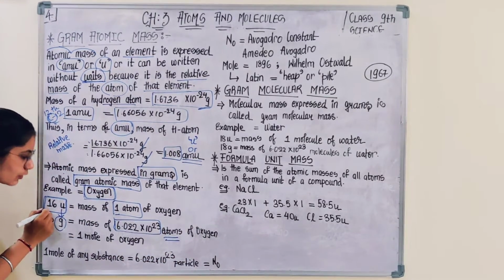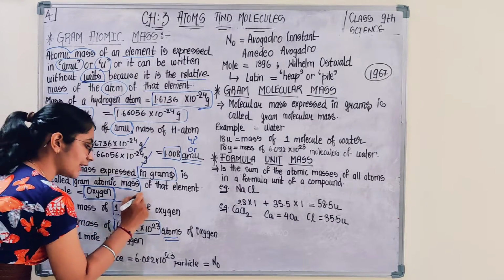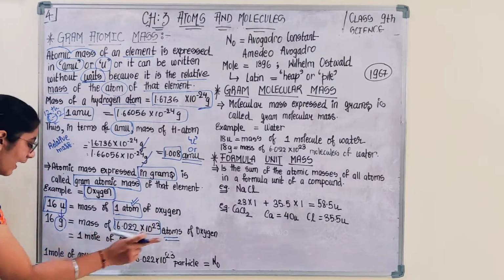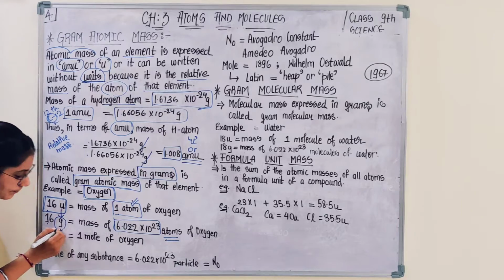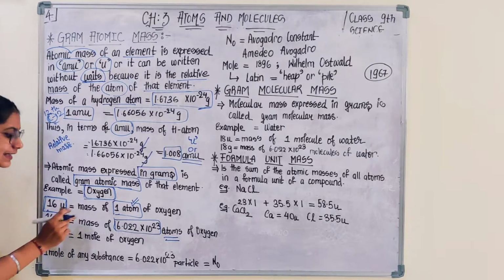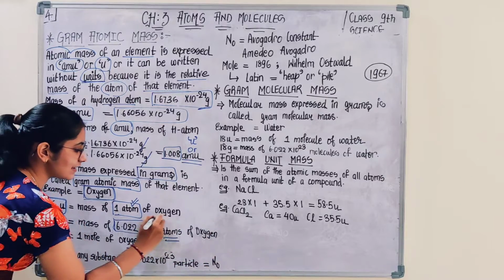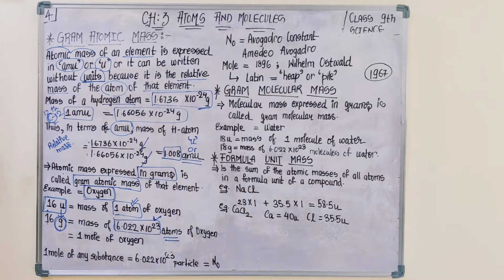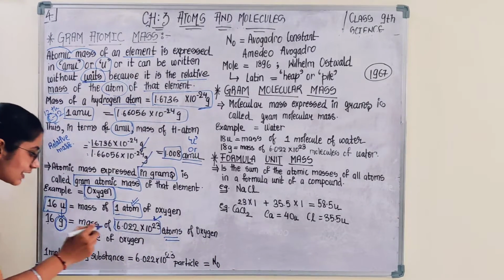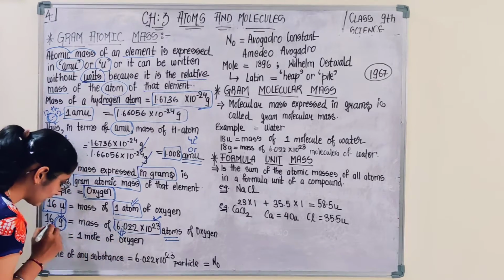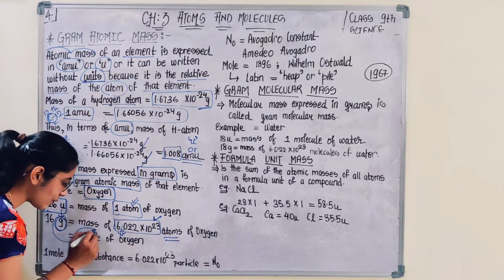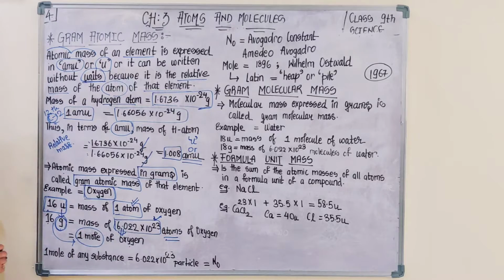So 16U is representing the mass of one atom of oxygen, while 16 gram is representing the mass of this much amount of atoms of oxygen, and this remains constant. Are you getting? Or you can say 16 gram is representing 1 mole of oxygen.